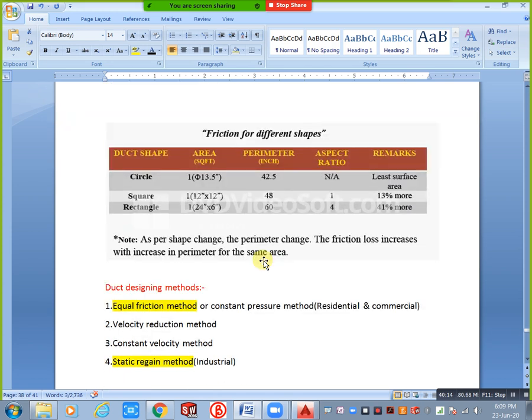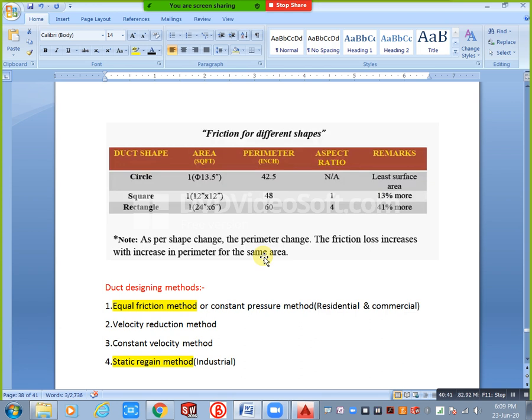Okay, equal friction method means here pressure and friction both are constant. Definitely you need to maintain that constant. In that condition your running cost also decreases. We don't have any pressure losses. Why? Because you have constant friction, then we have constant pressure. That's why mostly we prefer this one for residential and commercial buildings.